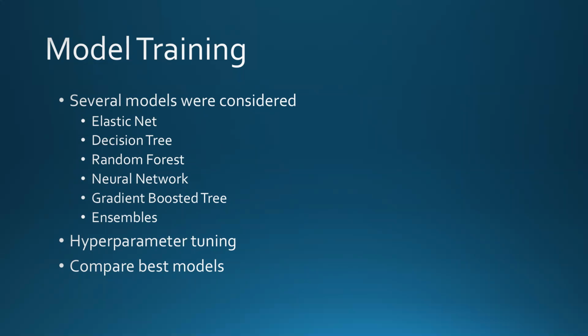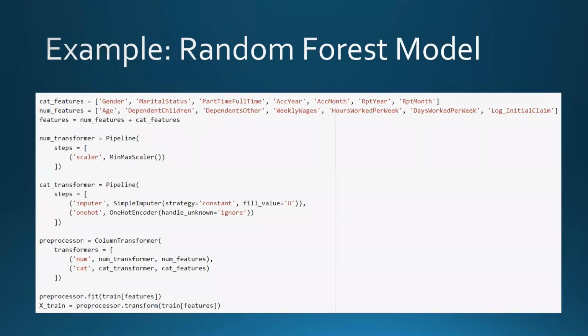After finding the best version of each model, I then compared the scores among each of the models to get the best model. I'll illustrate the modeling process using the random forest as an example.